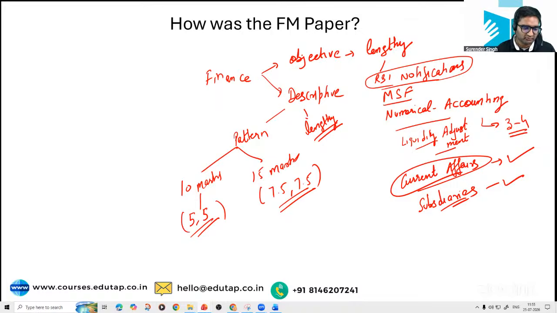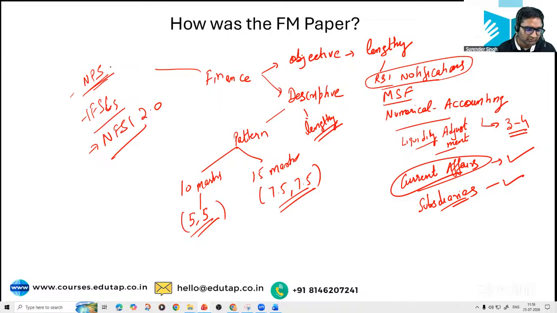Talking about the descriptive, I would like to tell that there were questions from the static part also. If I talk about finance, there was a question on national payment settlement systems. Also, the role and importance of IFSCs, International Financial Service Centers. There was one question on NFSI 2.0 of RBI, which is slightly on the current side, a 15 marker.